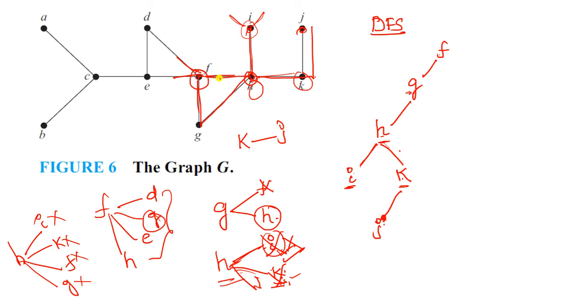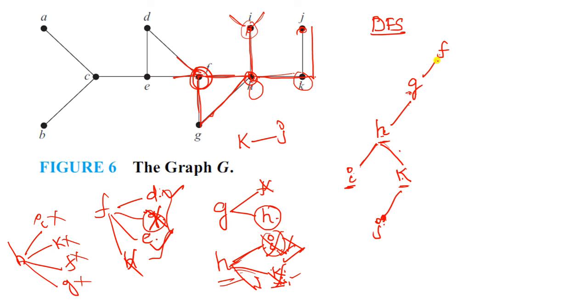Now you have to come to G. So from K you visit H, and next you have to come to G. Check whether G has any other edge we left out. No. G has H and F already, so these two are also completed. Next, backtrack again to F, and F still has D and E. G is completed and H is completed, and E and D are still remaining. You can choose any one of them, E or D.